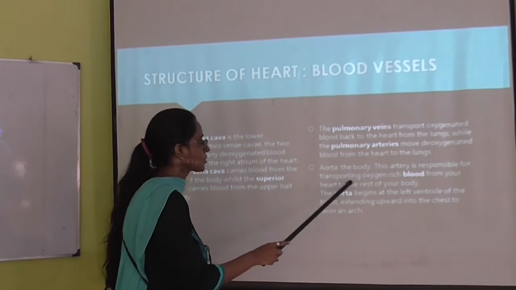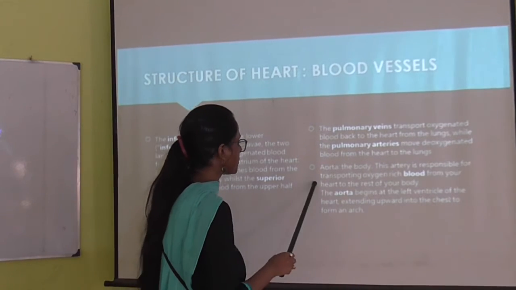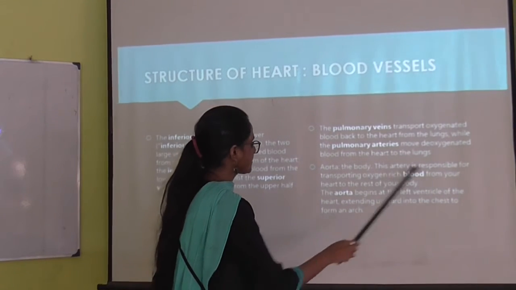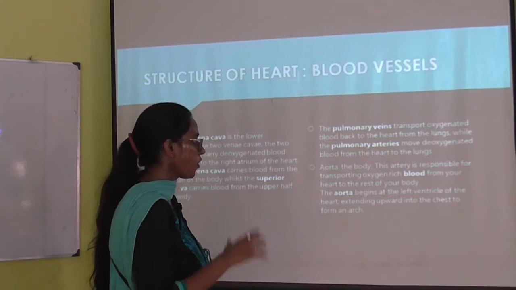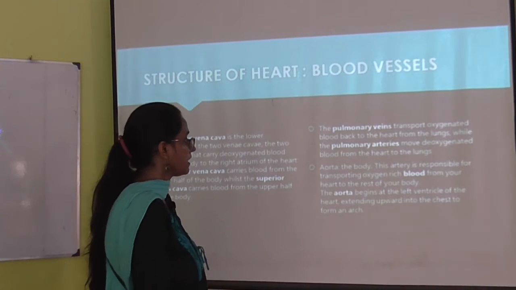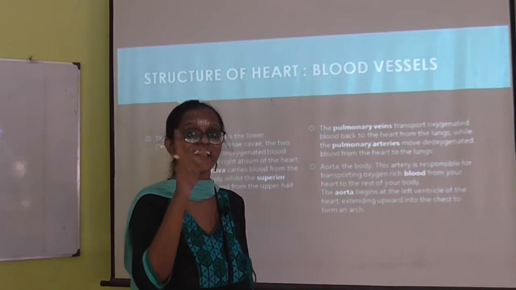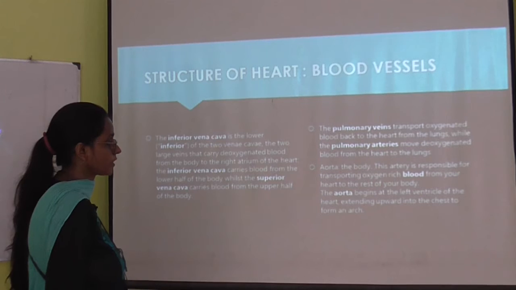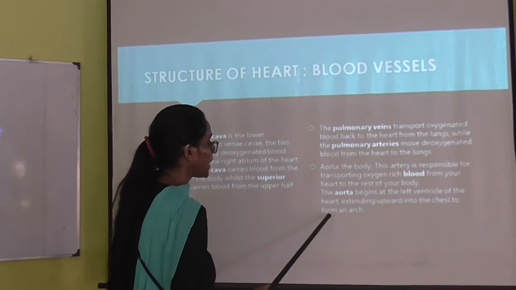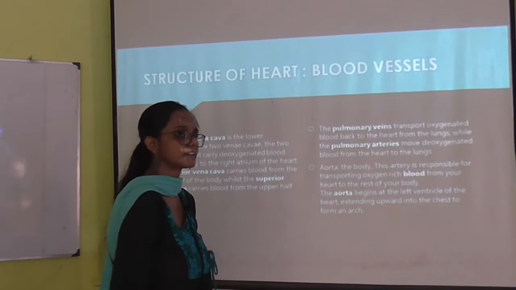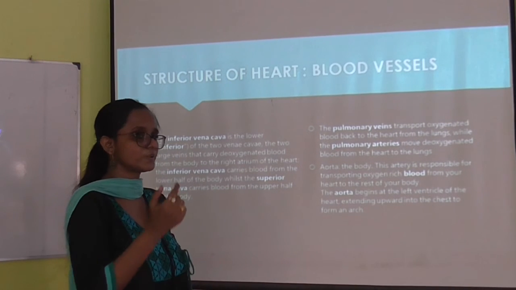Next is the aorta. What is the aorta doing? This artery is responsible for transporting the oxygen-rich blood from the heart to the rest of the body. So oxygenated blood is being transported by the aorta, and it is one of the important things. The aorta is the largest blood vessel in our body. It begins from the left ventricle of the heart and extends upward into the chest. Can you imagine the length? It is just from here to here.